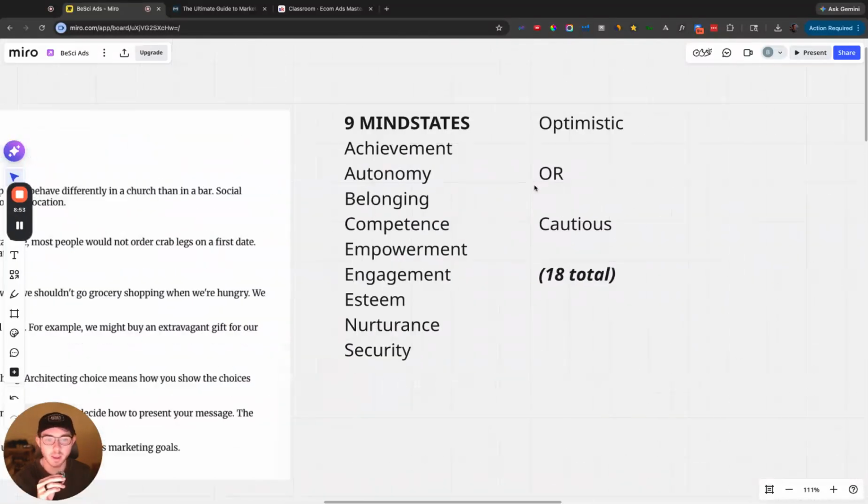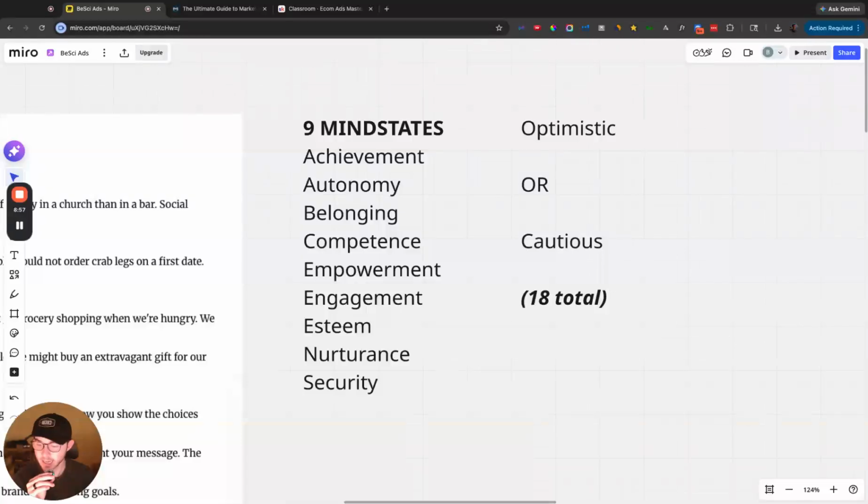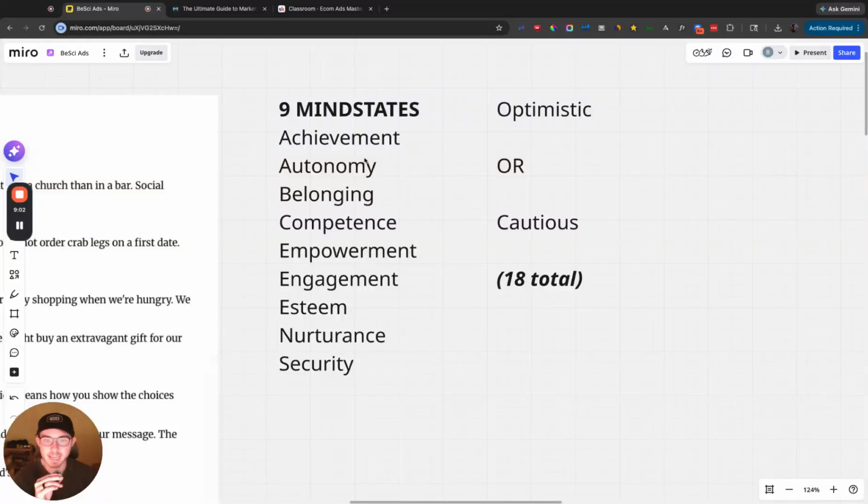But then what we have over here is the 18 total mind states. And this can go in line with the Life Force 8, if you've ever heard of that from the Cashvertising book. But these are the top 9 ways, split into 2 categories. So when someone is in a mood to purchase, an emotional mood, we call that an emotional mind state. There's 9 core ones. There's one for achievement. They want autonomy. They want belonging, competence, empowerment, engagement, esteem, nurturance, and security.